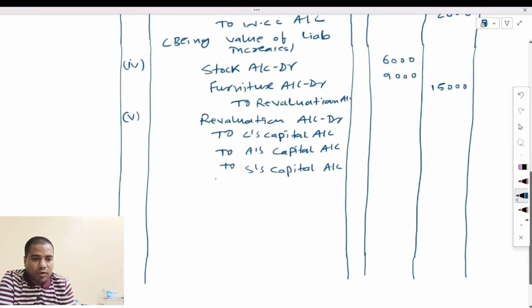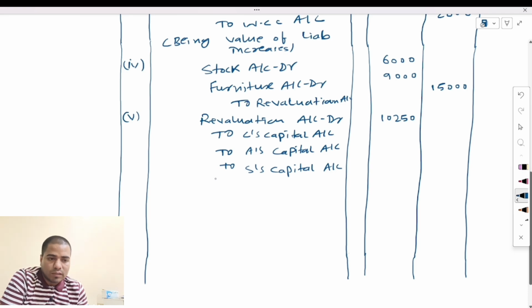15,000 minus 4,750, it means 10,250 would be the revaluation balance.